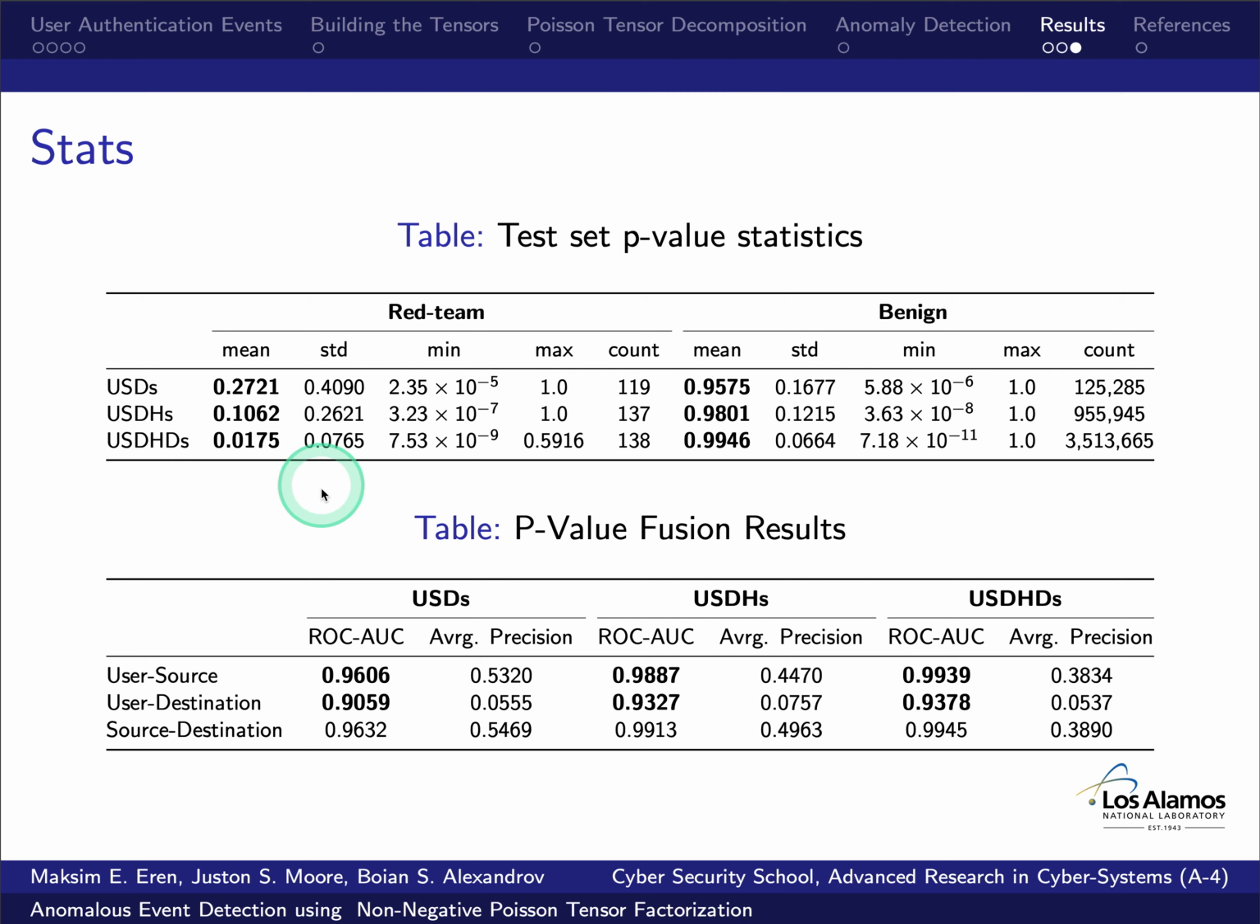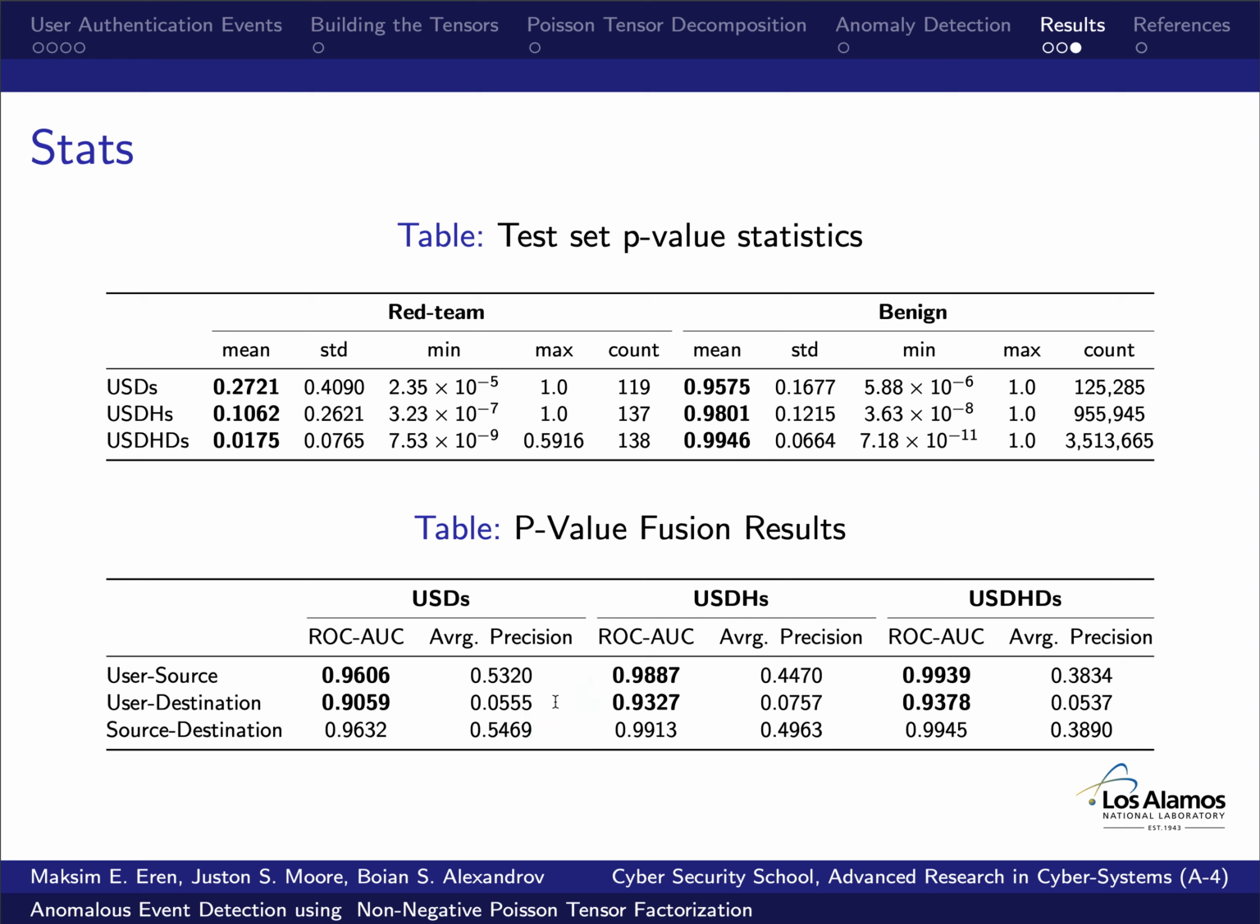If you look at this table here for the p-value statistics, it can be seen that the average p-value for red team drops as we add more dimensions, because the tensor becomes more sensitive to the temporal dimensions, and the benign one actually increases, which is what we want.